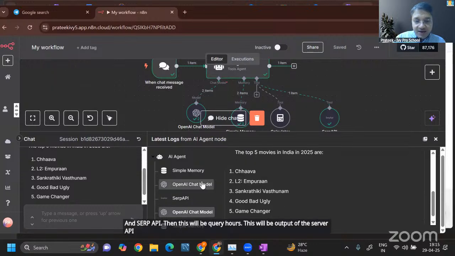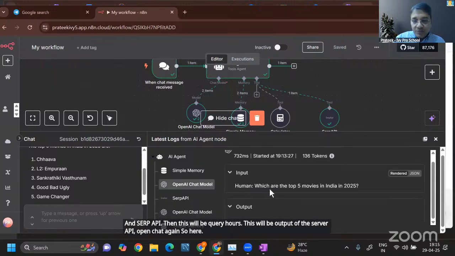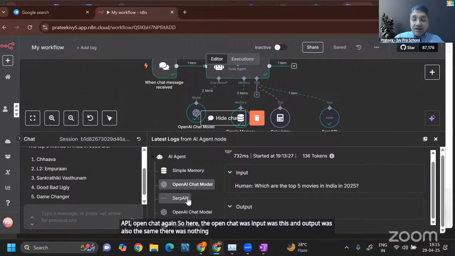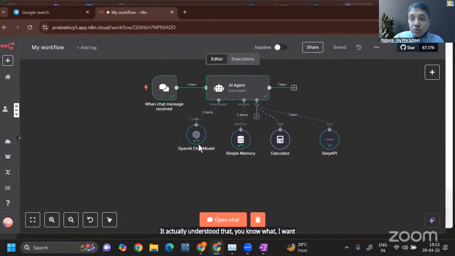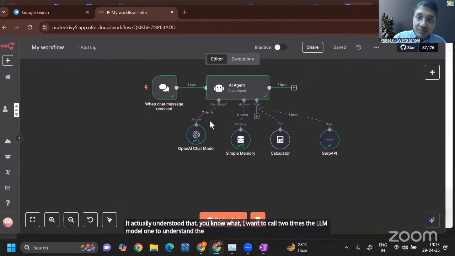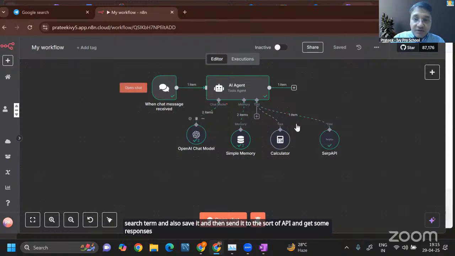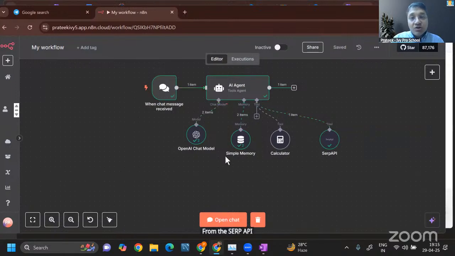Open chat again. So here, the open chat input was this, and the output was also the same. There was nothing else that it did. But the AI agent took care of this, right? It actually understood that I want to call the LLM model 2 times. One, to understand the query being asked by the user, convert this into a search term, and also save it, and then send it to the SERP API and get some responses from the SERP API, and then show it back to the user, right?